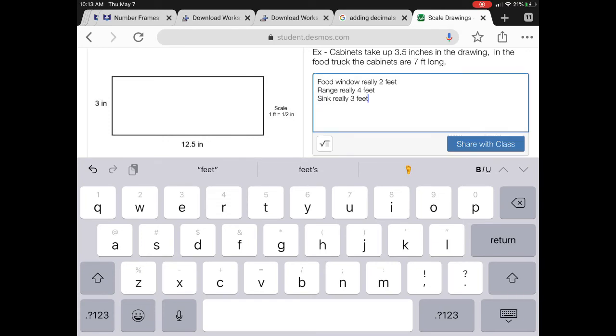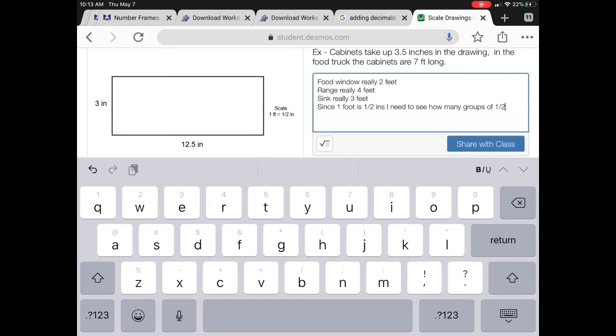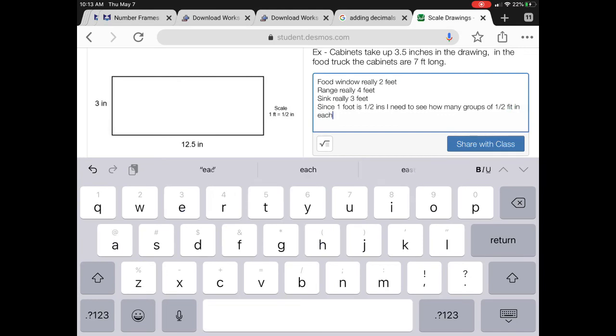Now I need to apply the scale. So every 1 foot in reality is 1/2 of an inch. So I need to see how many groups of 1 foot are in each of these items, and then multiply my number of groups by 1/2.